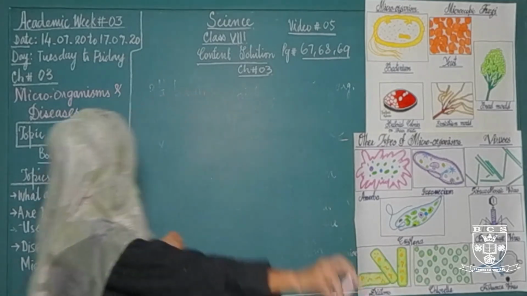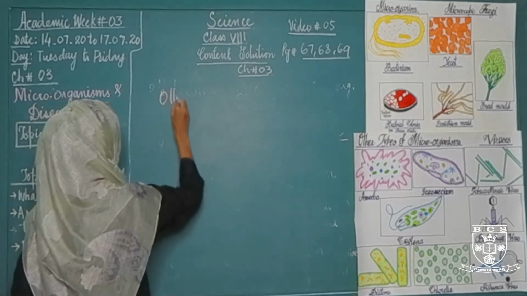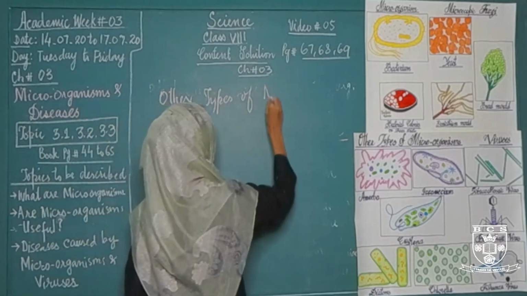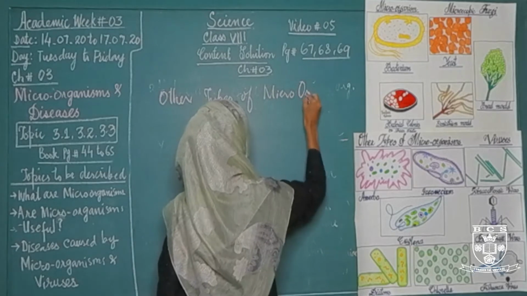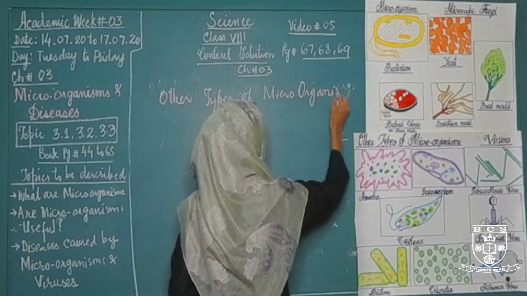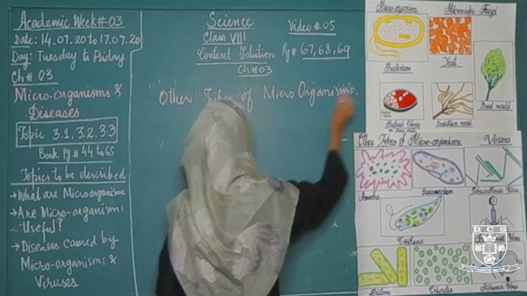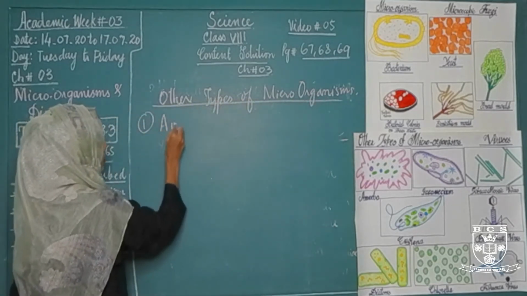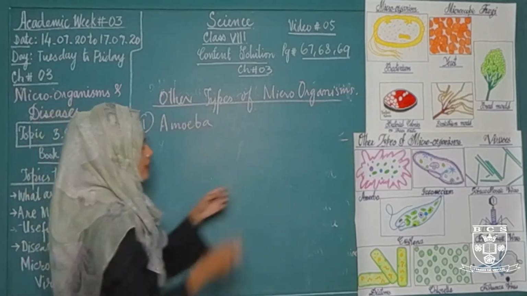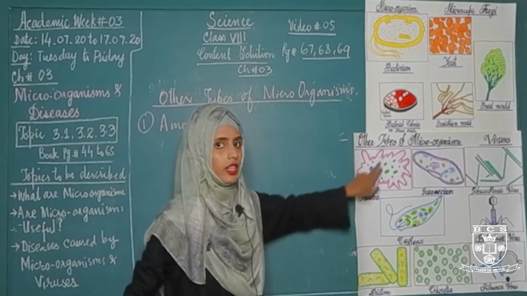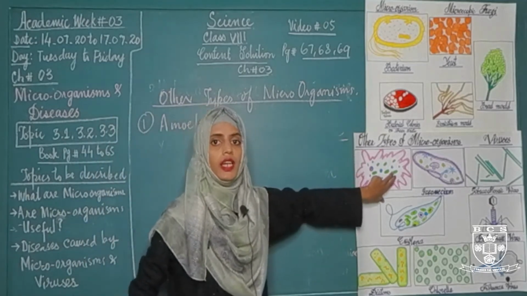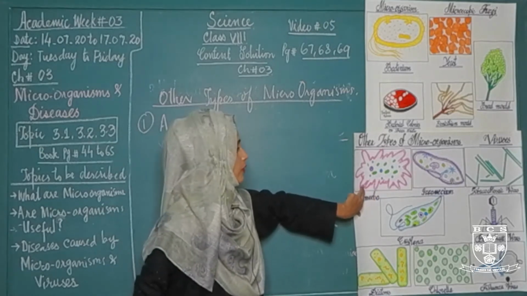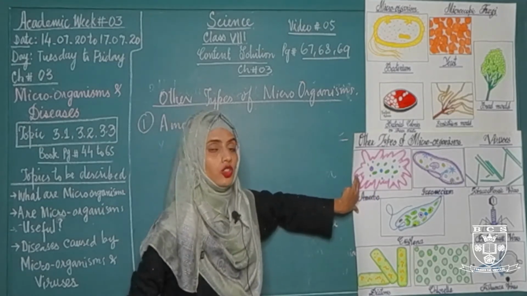Let's start with the first one, amoeba. What is amoeba? As you can see, it is a unicellular living organism which has an irregular body, and it moves with the help of these irregular shapes which we call pseudopodia.